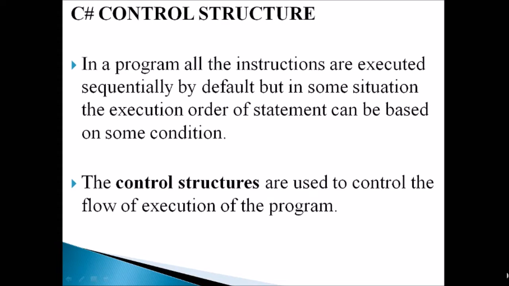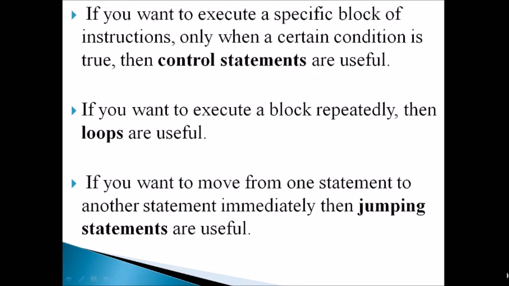If we want to execute a specific block of statements based on a condition, either true or false, we use selection statements. If we want to execute a block of statements repeatedly until some condition is satisfied, we use looping statements. And if we want to move from one statement to another immediately by skipping some statements, we use jumping statements.